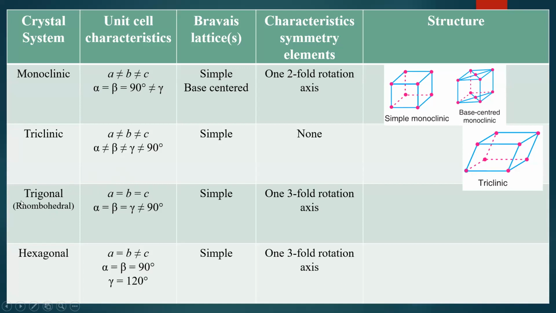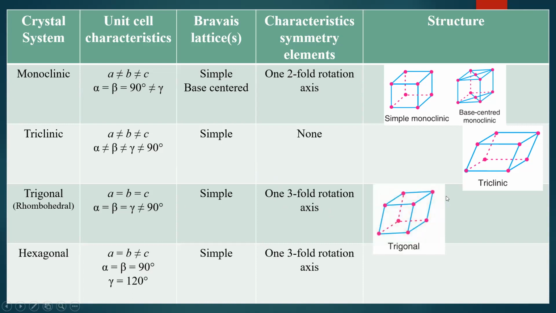Then the sixth one is trigonal, also called rhombohedral. Trigonal has a equal to b equal to c, and alpha, beta, gamma are not equal to 90 degrees, whereas alpha equals beta equals gamma. The angles are equal, but not equal to 90 degrees. In trigonal, only simple trigonal is possible, and the characteristic symmetry element observed is one three-fold rotation axis.